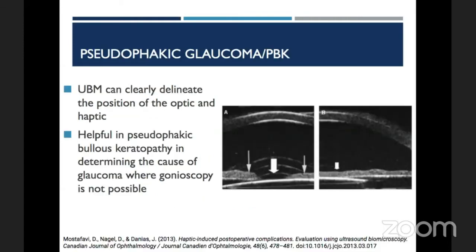In pseudophakic glaucoma, it is not uncommon that patients after cataract surgery sometimes present with recurrent uveitis or recurrent hyphemas. The pathology of that can be looked into by UBM. For example, in this case, we can see the IOL is tilted and one end of the optic of the lens is rubbing against the posterior surface of the iris, which was giving rise to recurrent uveitis. So these kinds of IOL tilts can be picked up by UBM. Also, in cases with pseudophakic bullous keratopathy, where gonioscopy cannot be done, we can visualize the angle structures with UBM.